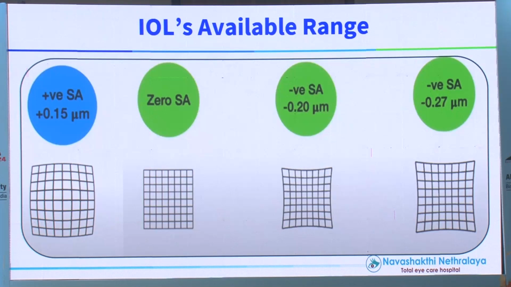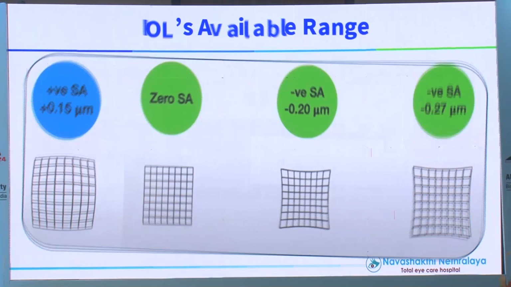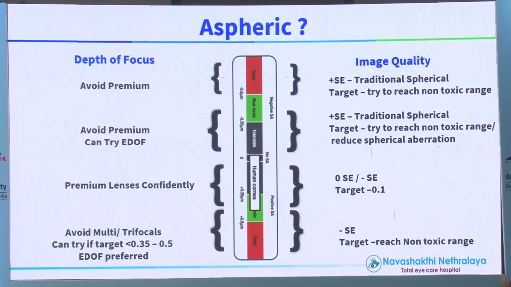And there are zero asphericity lenses. Rayner, what Dr. Subhash Prasad sir was talking about, is a zero asphericity lens. So ask the distributor, read the box. Zeiss also, Zaracom, a lot of lenses are zero aspheric lenses. So you can talk to them and use it to your benefit, and you can give a reasonable amount of multifocality to all the patients.